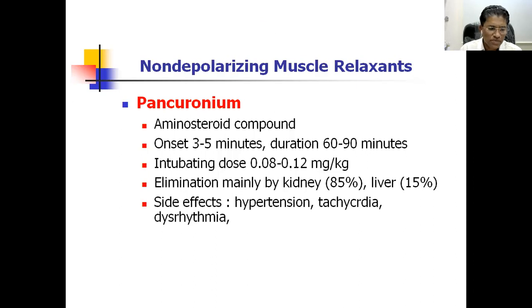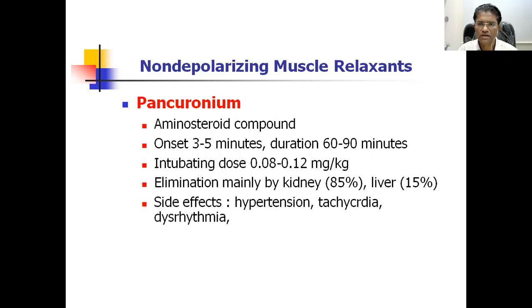Now, as compared to this D-tubocurarine, there are better drugs that are available. In practice nowadays, we don't use D-tubocurarine because of these important side effects. We are using these few drugs, for example, pancuronium.